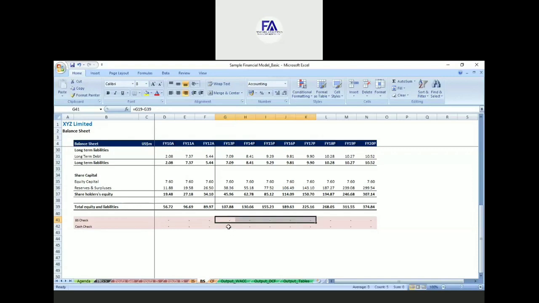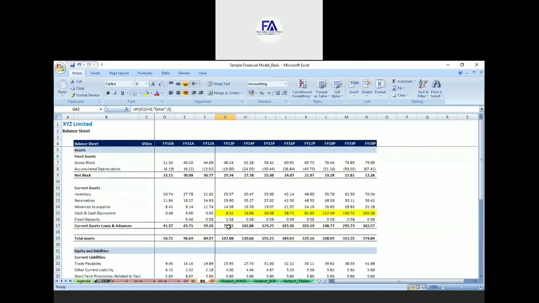The second one is the cash check. You cannot have negative cash in your balance sheet, you must have positive cash, so then only the company can survive, right? So cash should be positive. These two checks I have implemented, but there are many checks that we can implement, so that we can make sure that the model is perfectly linked, right?